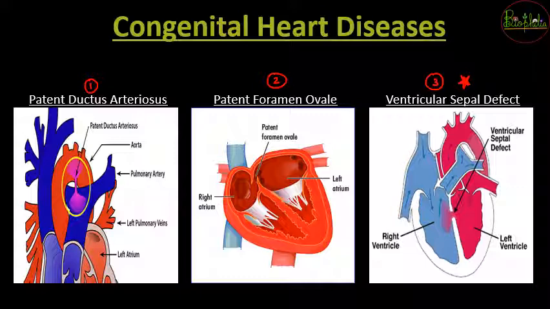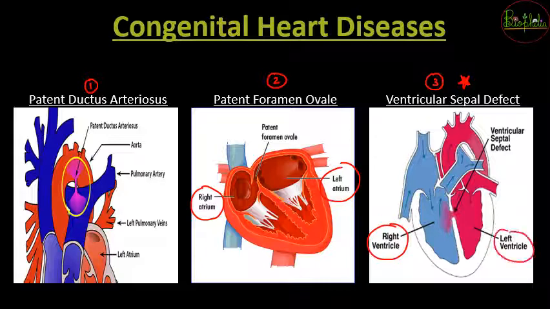there is exchange of blood between the aorta and the pulmonary artery. In patent foramen ovale, there is exchange between the right atrium and the left atrium, and in ventricular septal defect, the blood gets exchanged from the right ventricle to the left ventricle. So that was about the congenital heart diseases.